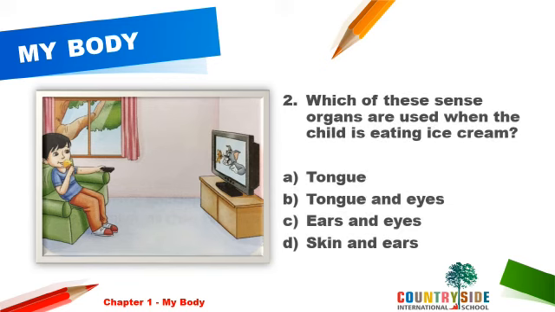And it says, which of these sense organs are used when the child is eating ice cream? The options are A. Tongue, B. Tongue and eyes, C. Ears and eyes, D. Skin and ears. So what do you think he will use? Yes, he has to use his tongue and eyes. He needs to see that yummy ice cream to eat.